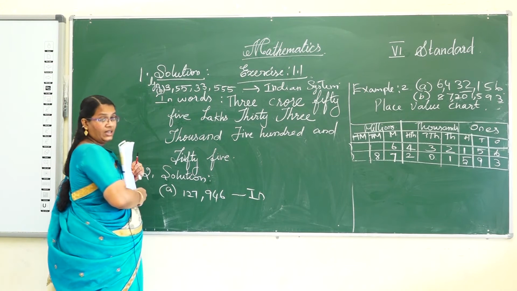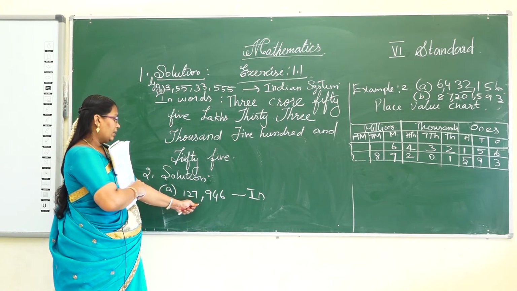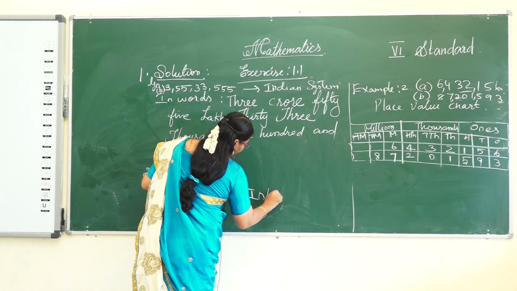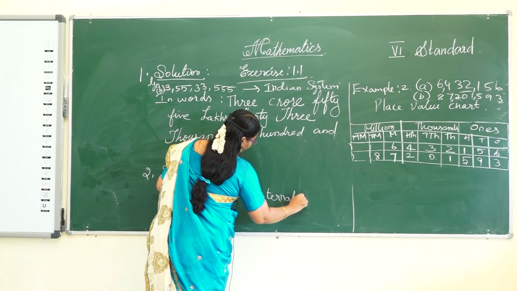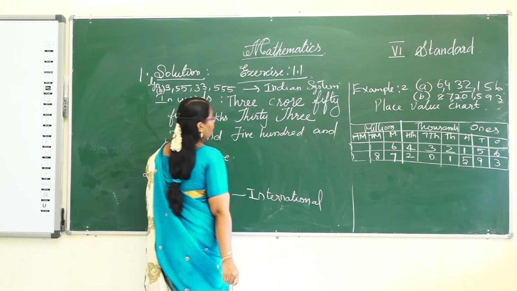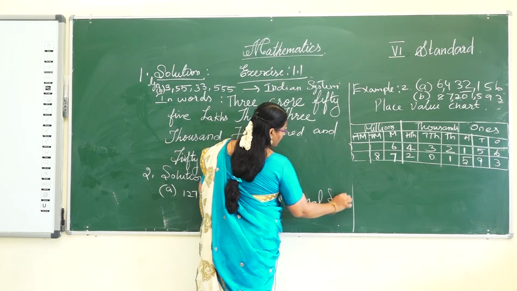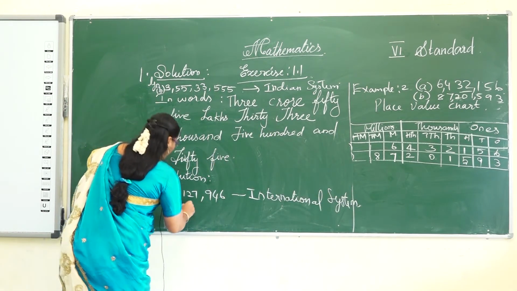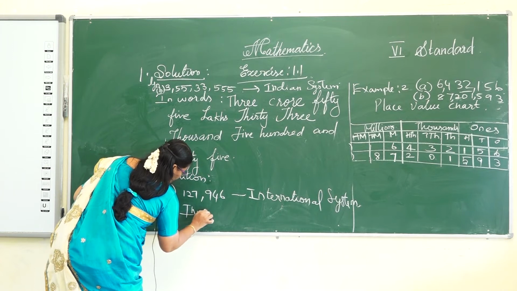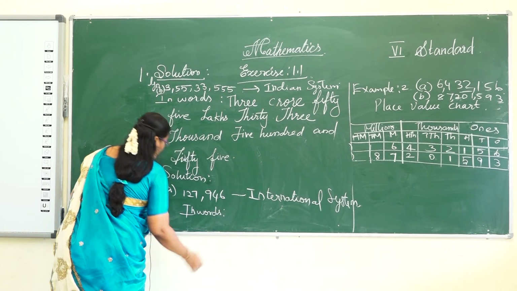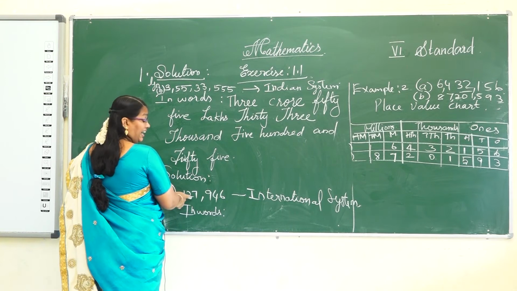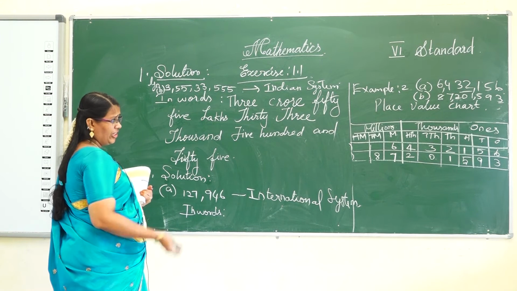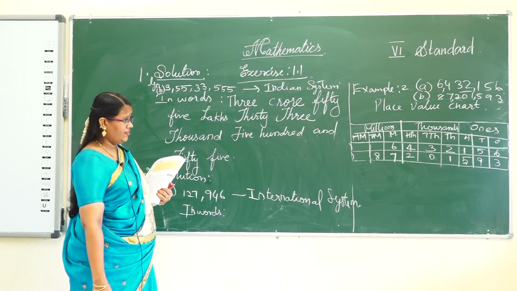Because it divides the digits by commas in 3s, it is the international system. So in words, $127,946. It is well known in the international system.